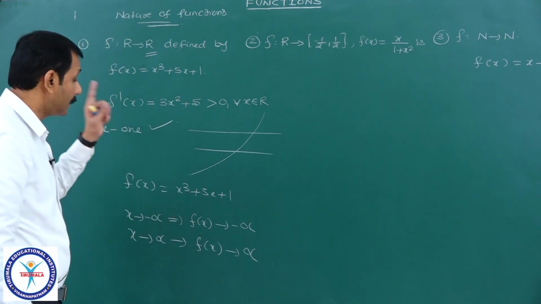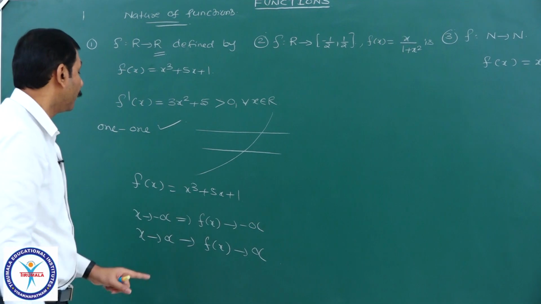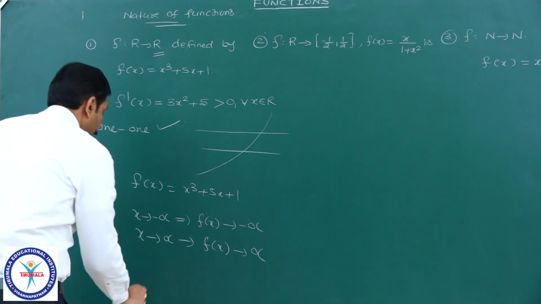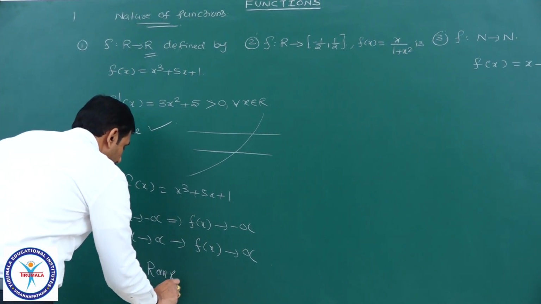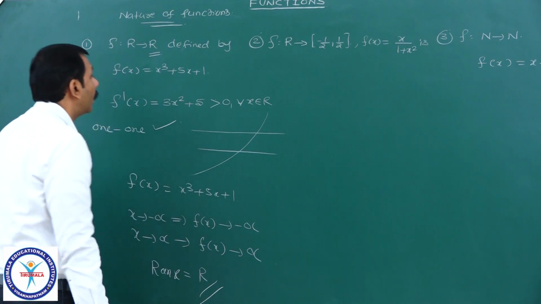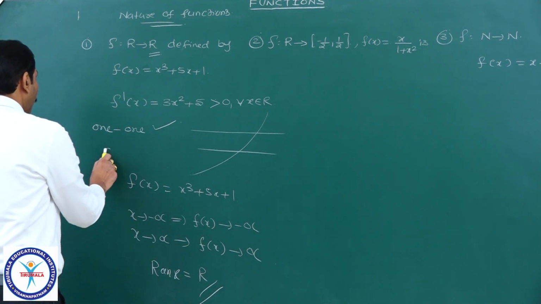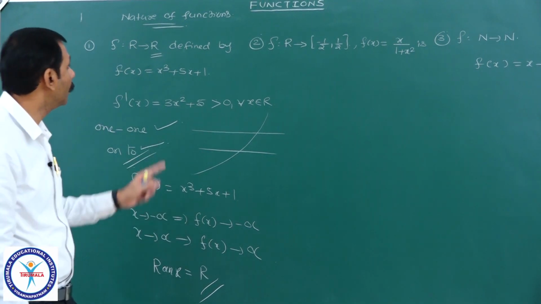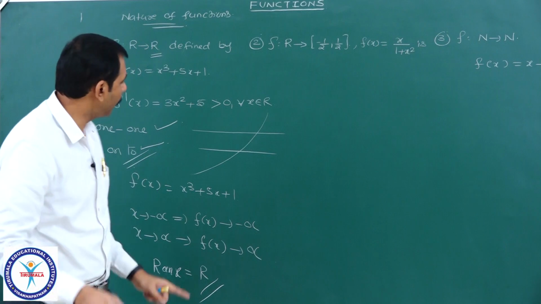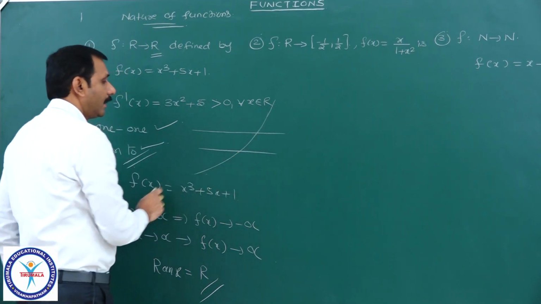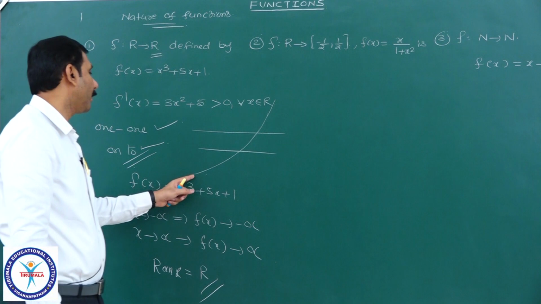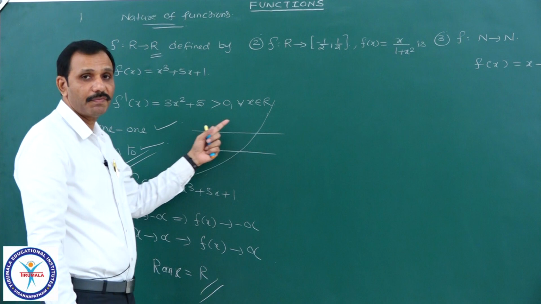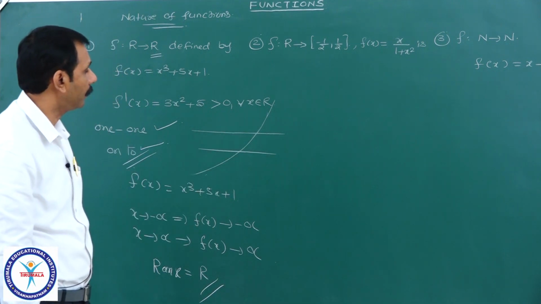Clearly, it is a continuous function, therefore the range is minus infinity to plus infinity, which means codomain equals range. Therefore the range is complete R, hence it is an onto function also. Therefore we can say it is both one-one and onto, a bijection, because it is an increasing function and a cubic polynomial. A cubic polynomial will cover the complete y axis, range minus infinity to plus infinity.